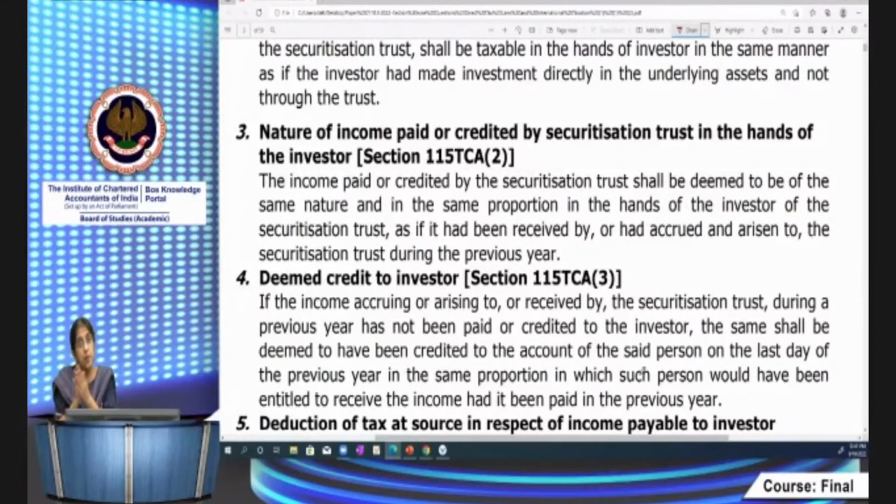Whereas the provision is there in investment funds and in securitization. If the entire income is not distributed to the unit holders, it is deemed to have been credited on the last day of the previous year, and tax has to be paid. But if tax is paid in one particular year, then again in the year of actual distribution, tax need not be paid again. I hope this point is very clear. There is no deemed credit in the REIT provisions, but it's there in investment fund and securitization trust.